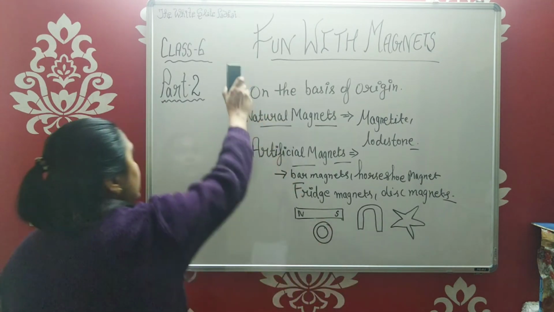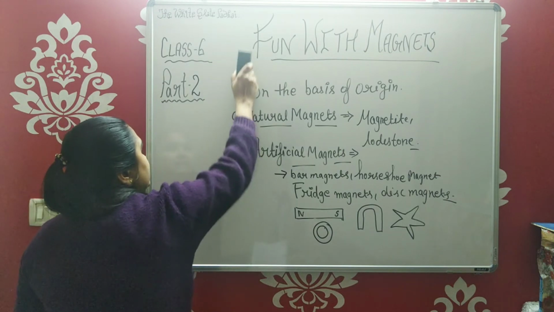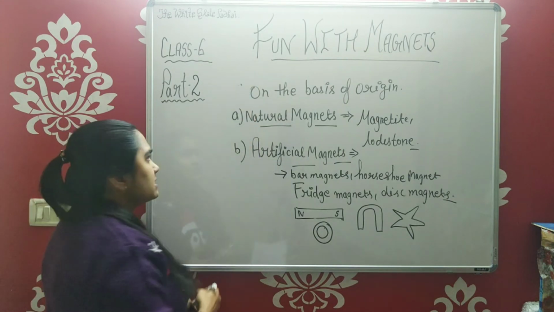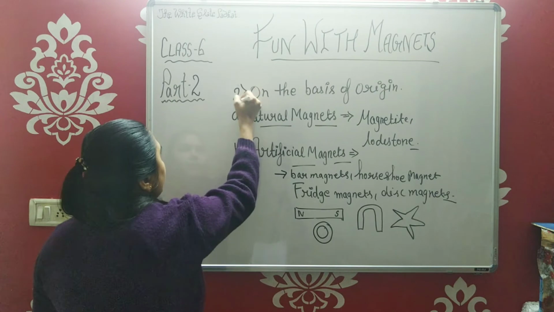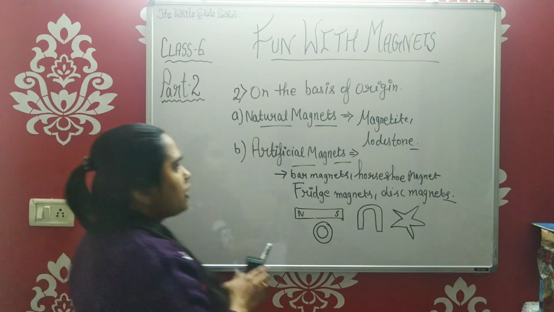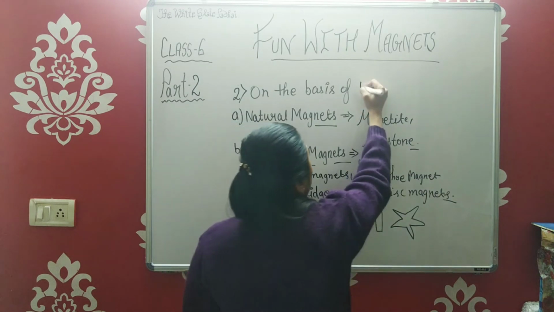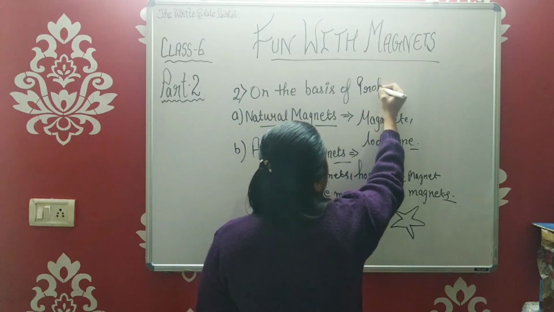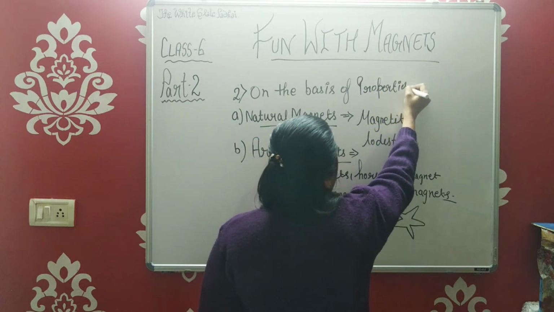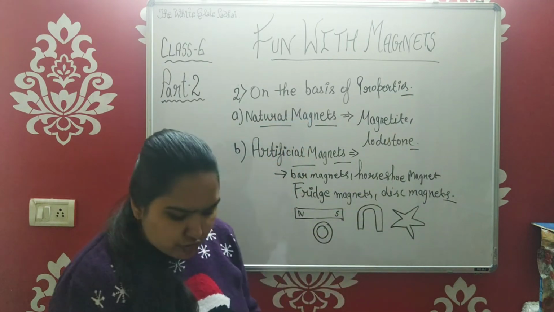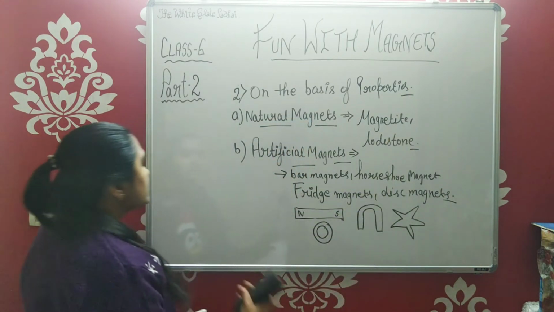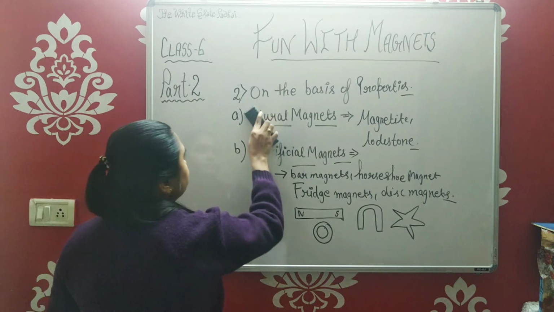Now if we come to the second part, on the basis of their magnetic properties, what type of properties do they have? On the basis of their properties, we can again divide the magnets into a few other types. Let's just rub this off first.